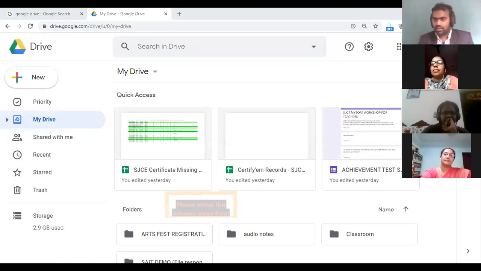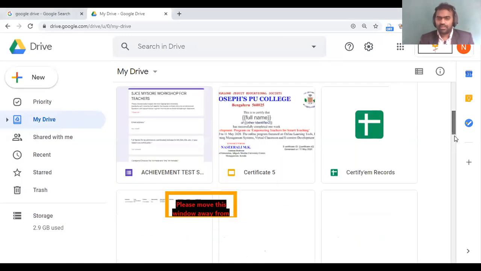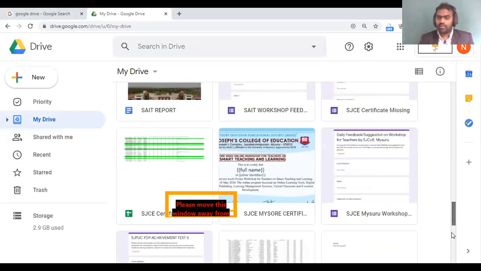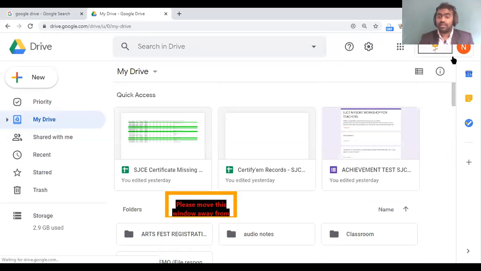Do you get me? Like this, you see there would be some folders or files available on your Google Drive, even though you had not used it deliberately earlier.